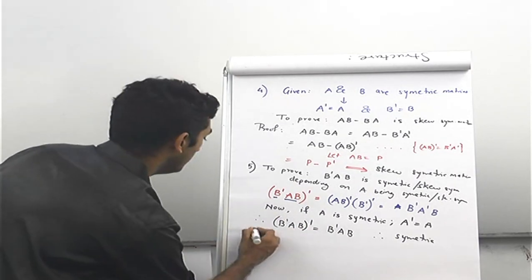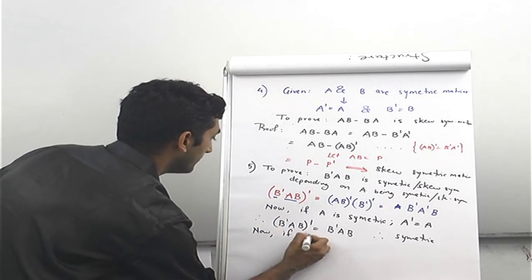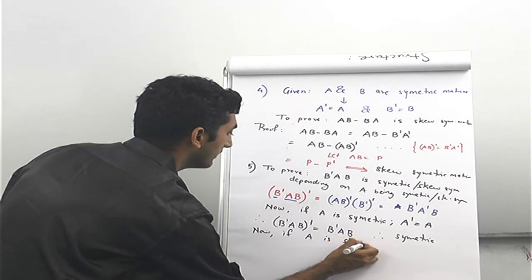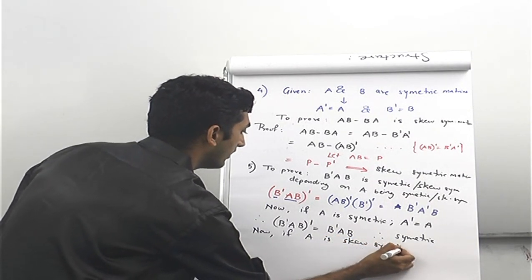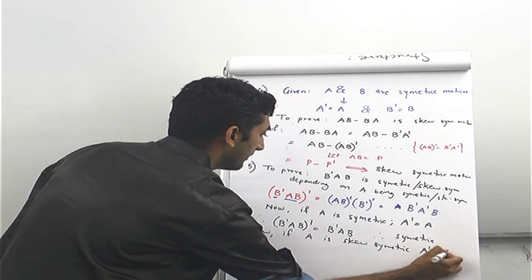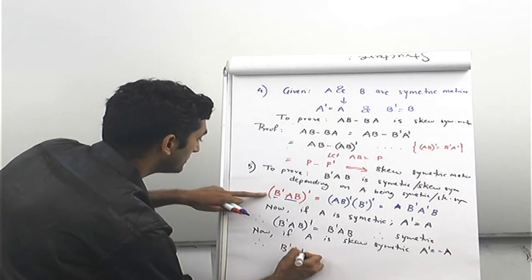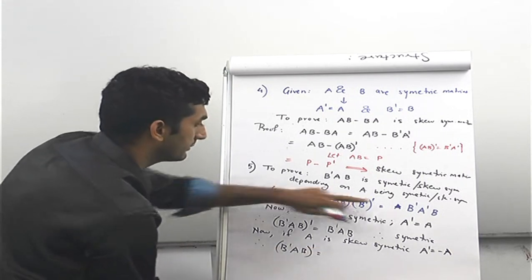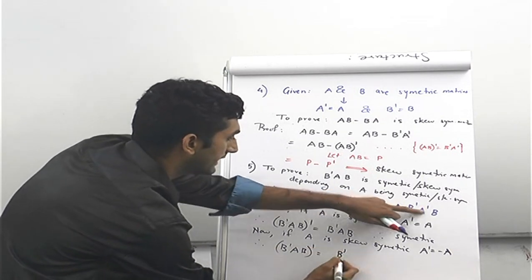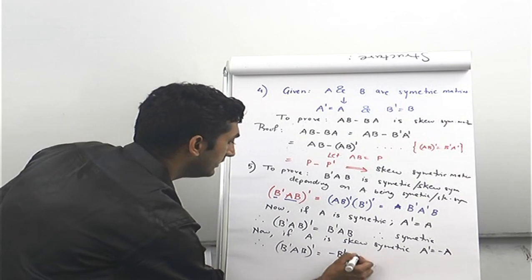Now on the other hand, if A is skew symmetric, then A transpose is minus of A. In that case, the whole transpose of B dash AB will become B dash, and in place of A dash, minus A will come, so minus B dash AB.